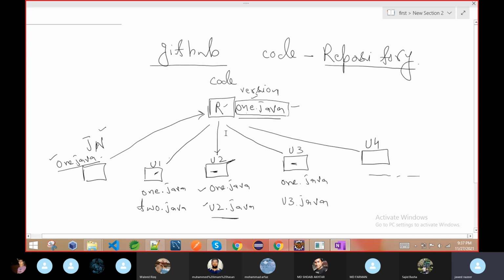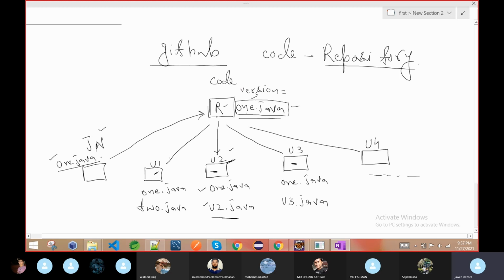And what about pulling the code? There is something called conflict. A conflict will happen if more than one person changes the same file. Now here you can see this guy can try to push the code, because no one changed anything, so it is the same version. But if someone changes something, even if I add a new file or modify this one.java, the version gets changed. So if anyone tries to push the code without pulling, it will not allow it.